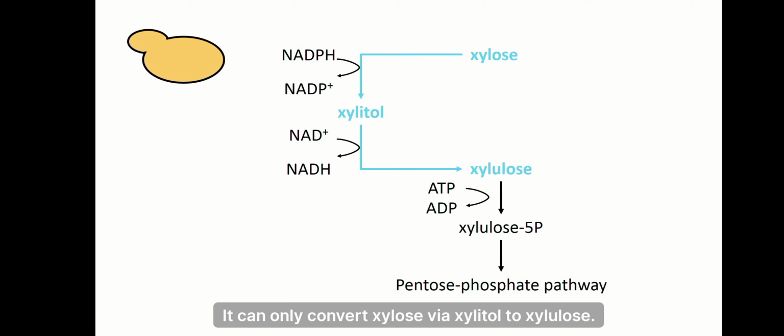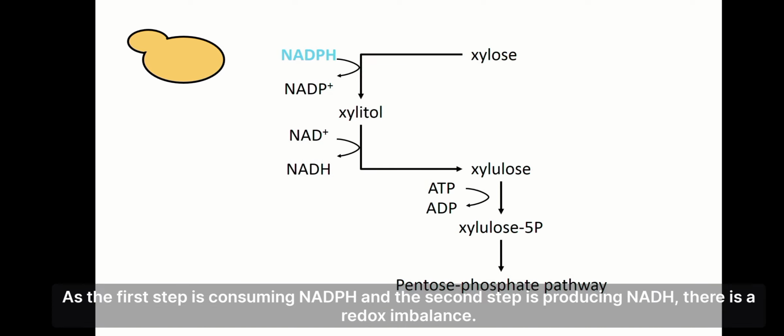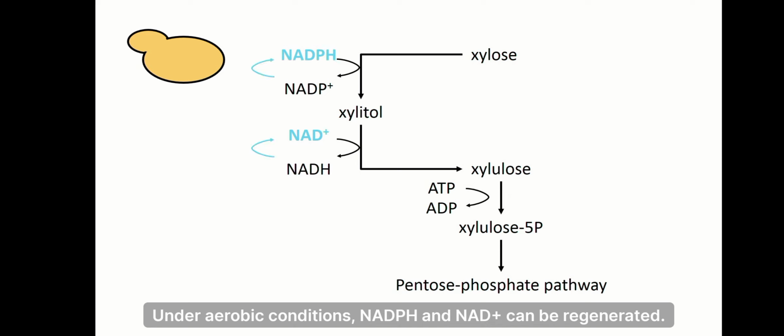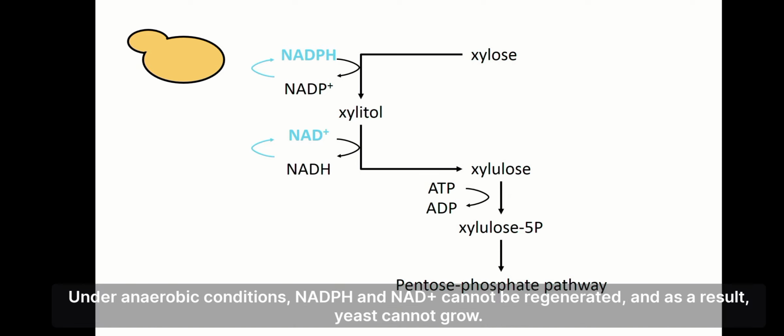It can only convert xylose via xylitol to xylulose. As the first step is consuming NADPH and the second step is producing NADH, there is a redox imbalance. Under aerobic conditions, NADPH and NAD+ can be regenerated. Under anaerobic conditions, NADPH and NAD+ cannot be regenerated, and as a result, yeast cannot grow.